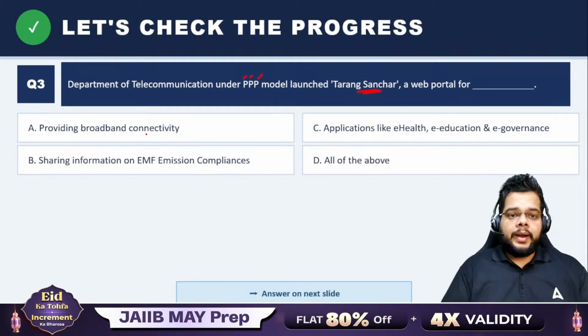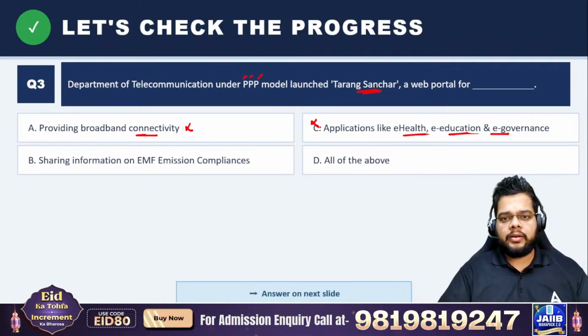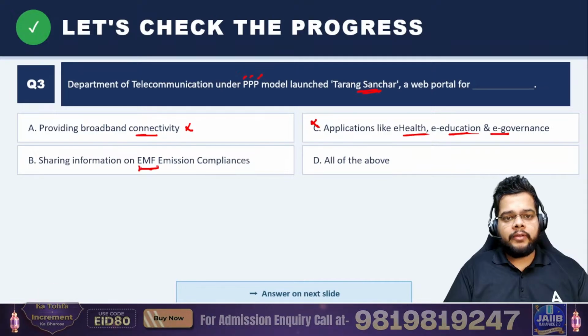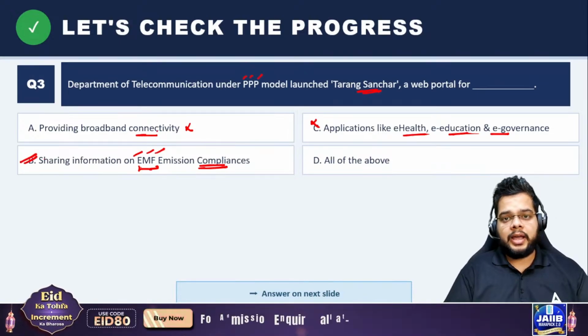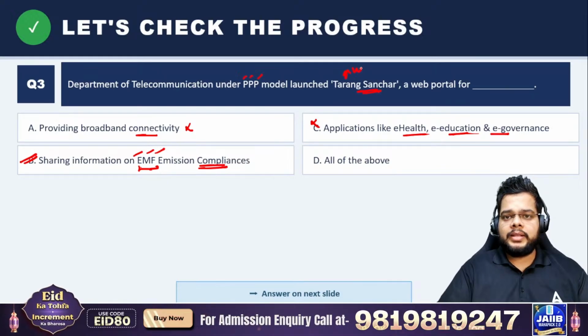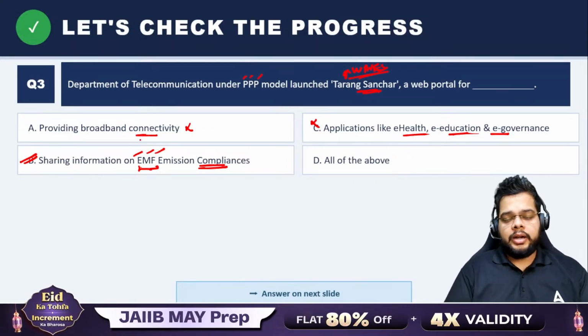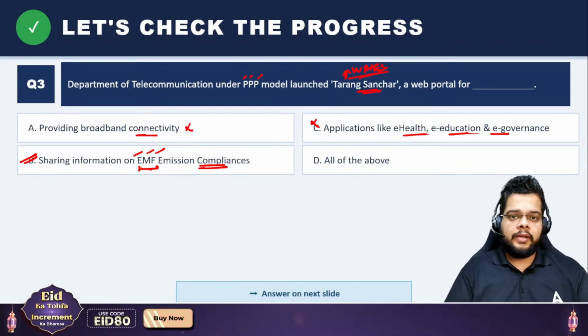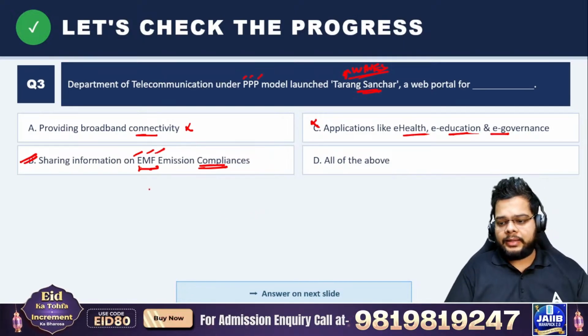Providing broadband connectivity? No, Tarang Sanchar does not talk about broadband connectivity. Applications like e-health, e-education, e-governance? Again, not. Sharing information on EMF emission compliances, the electromagnetic field emission compliances, that is the important aspect of Tarang Sanchar. What is Tarang? Basically, it means waves, and Sanchar means transmission. So the transmission of these waves will be ultimately governed by the Tarang Sanchar portal. They will be monitoring via the Tarang Sanchar portal. So B will be the right answer.